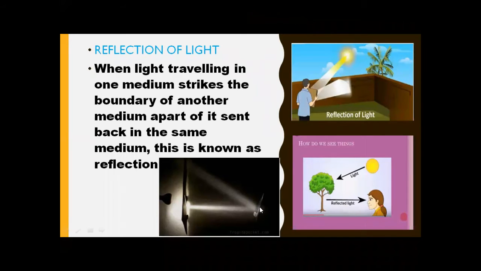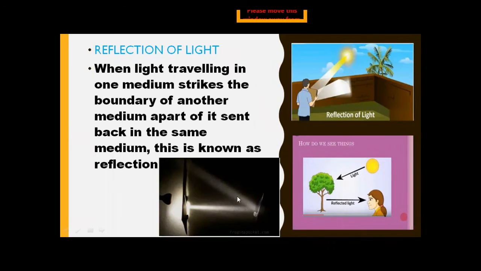And when it strikes a polished smooth surface, a part of the light is reflected back again in the same medium. Meaning light is coming from the air, it strikes the mirror, that is the second medium, and it comes back into the same medium, that is air.